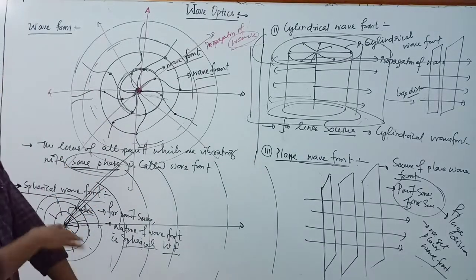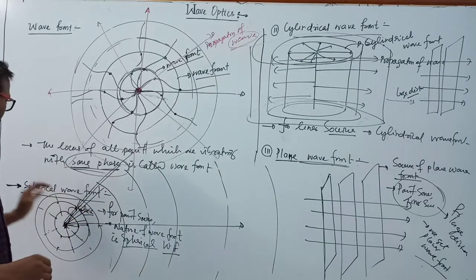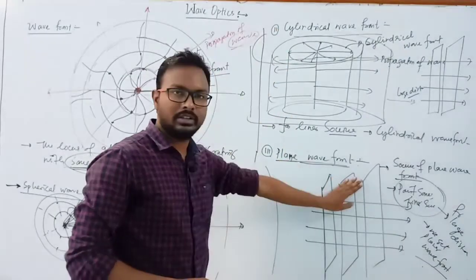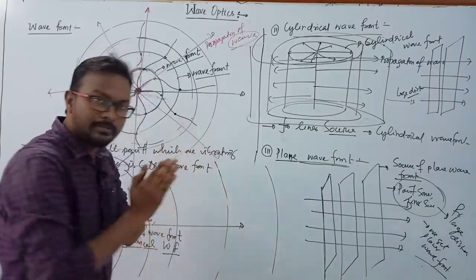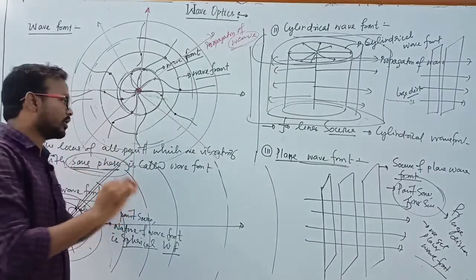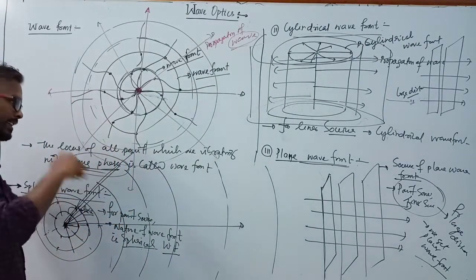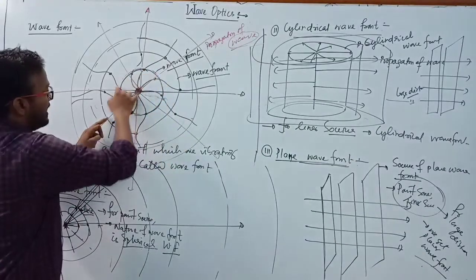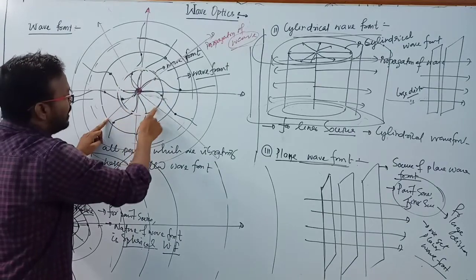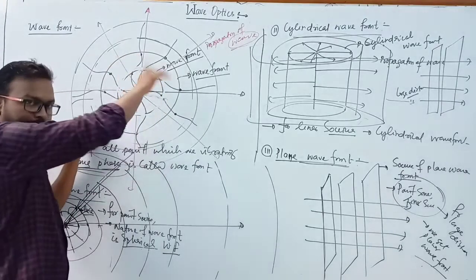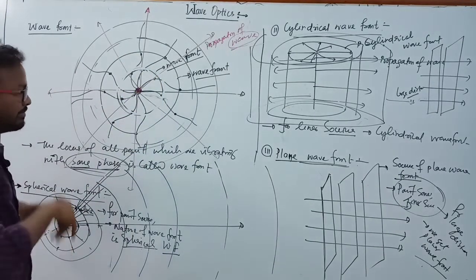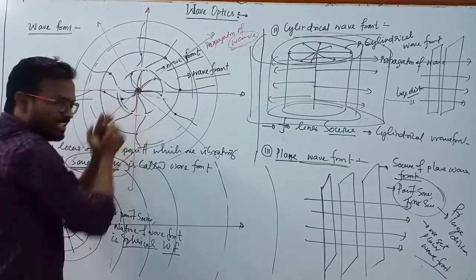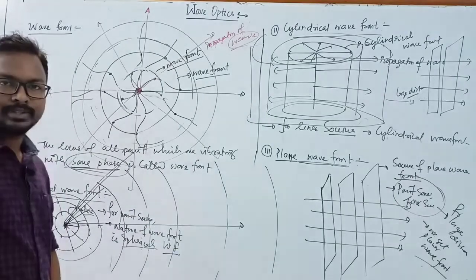So these are the characteristics of a wavefront. There are three types of wavefront: spherical wavefront, cylindrical wavefront, and planar wavefront. Clear? So what is a wavefront? All the locus of particles which are vibrating in the same phase is called a wavefront. When we join a line of the locus of the particles vibrating with the same phase, that circle or sphere is known as a wavefront.